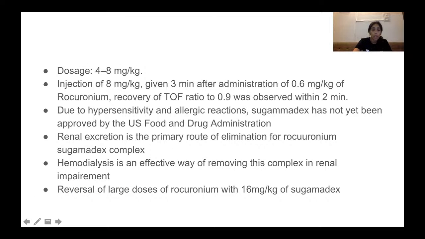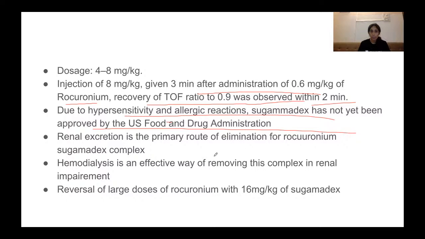rocuronium. The dosage is 4 to 8 milligram per kg. Injection of 8 milligram per kg is given 3 minutes after administration of 0.6 milligram per kg of rocuronium. There is complete recovery of TOF ratio to 0.9 within 2 minutes. Due to hypersensitivity and allergic reactions, it has not yet been approved by the US Food and Drug Administration.